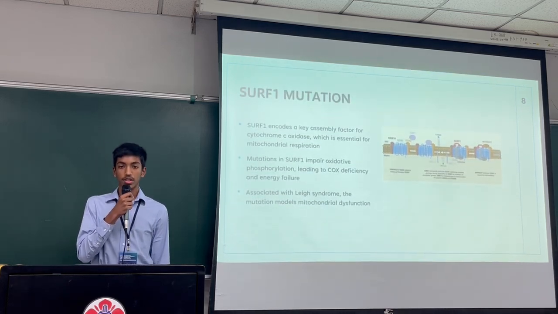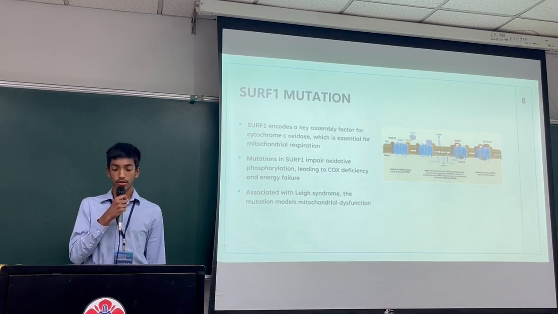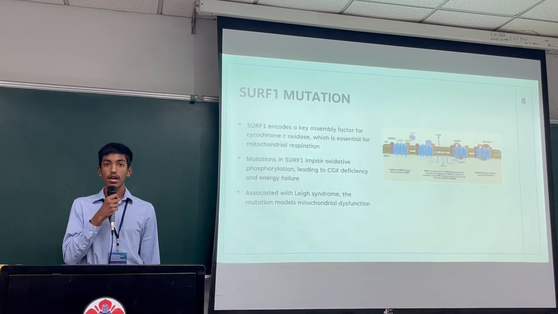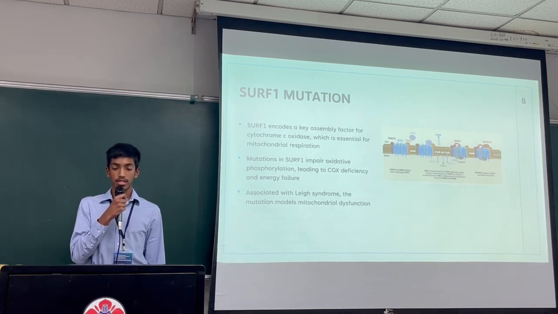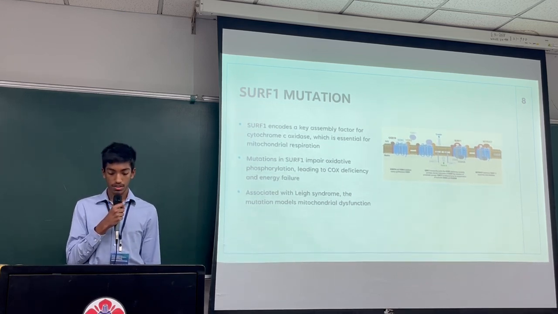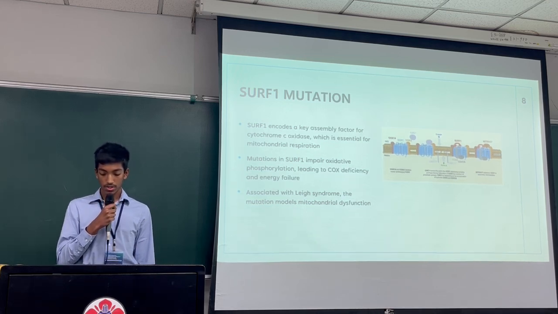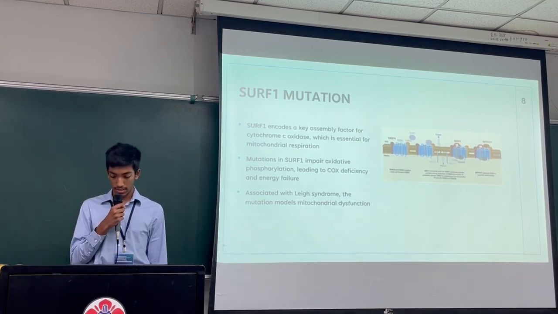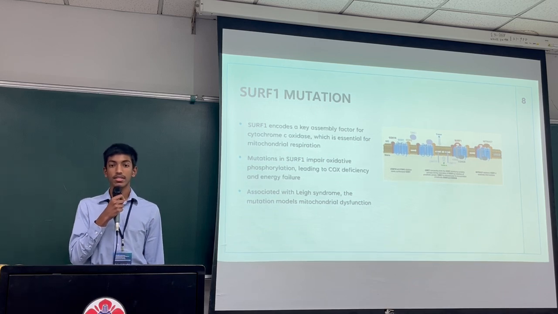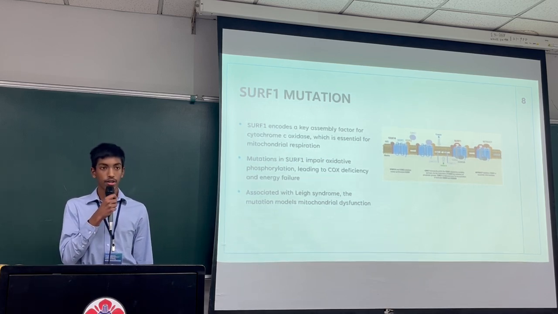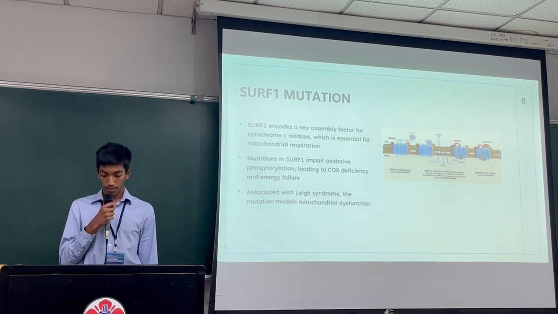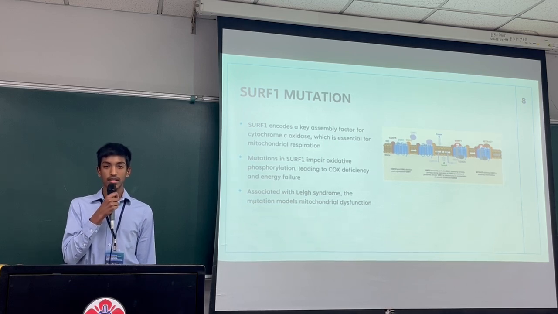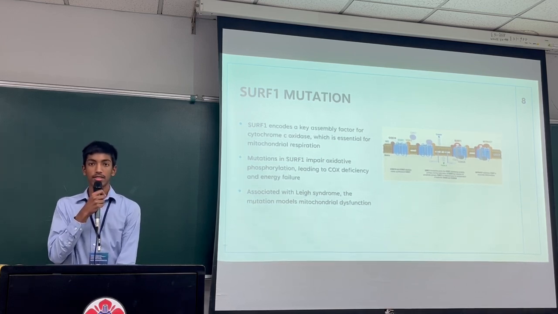The SURF1 mutation encodes a protein critical for assembling cytochrome C oxidase, or complex 4, a core component of the mitochondrial electron transport chain. Mutations in SURF1 disrupt this process, leading to COX deficiency and impaired oxidative phosphorylation, which limit the cell's ability to efficiently produce ATP. This dysfunction, seen in Leigh syndrome, provides a model for studying energy failure and accelerated aging. In our study, fibroblasts with the SURF1 mutation displayed reduced proliferative capacity, altered bioenergetics, and early senescence, highlighting the central role of mitochondria in regulating cellular lifespan.